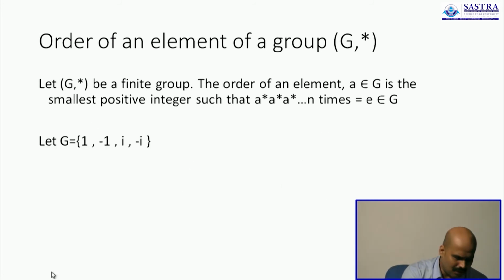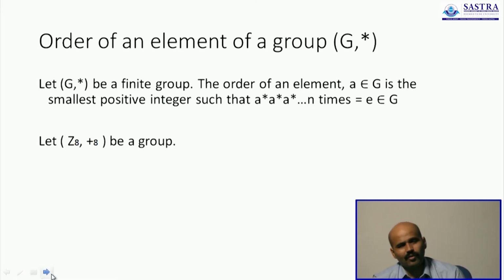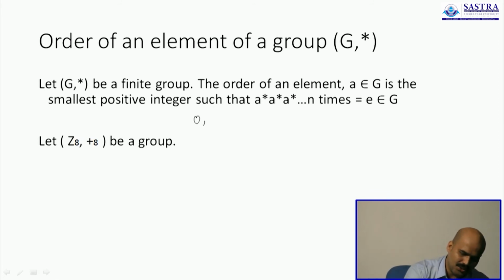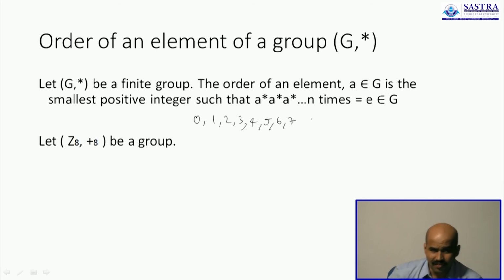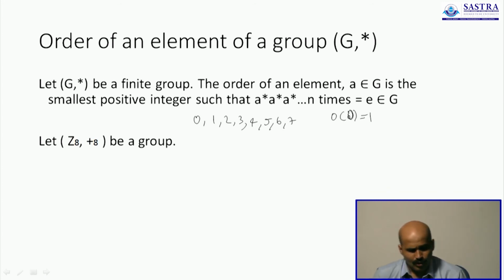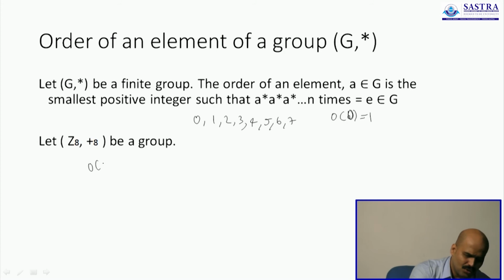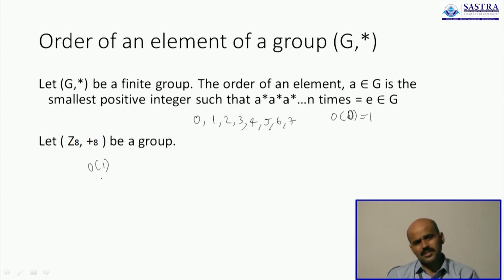But the same example can also be given. So that is done. Let's do it for Z8 under addition modulo 8. Now Z8 has 8 elements: 0, 1, 2, 3, 4, 5, 6 and 7. Let's forget about 0. 0 is the identity element. Order of 0 is 1. What can you say about the order of 1? How many times are you supposed to add 1 with 1 again until you get a 0?